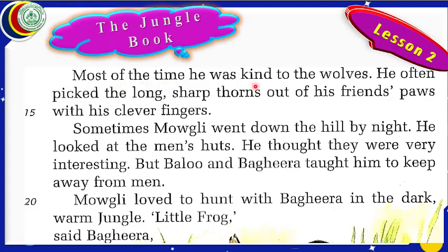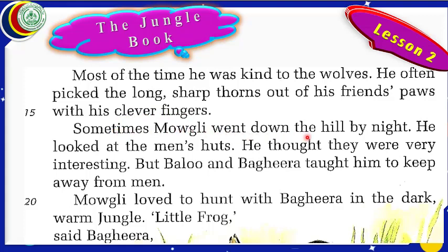Most of the time, he was kind to the wolves. He often picked the long, sharp thorns out of his friends' paws with his clever fingers. Dear students, if a thorn is fixed in the paw of an animal, it is not easy for the animal to take it out, because an animal's paws do not work as our fingers work. That is why Mowgli helped his friends to take out the thorns from their paws.